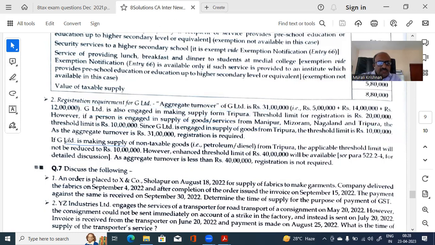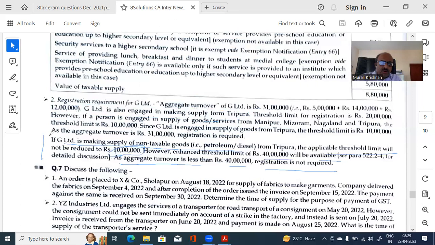If G is making supply of non-taxable goods, petrol, diesel from Tripura, the applicable threshold will not be reduced to 10,000. However, the enhanced threshold limit of 40 lakhs will be available. As aggregate turnover is less than 40, registration is not required.